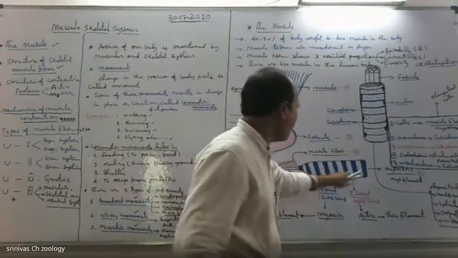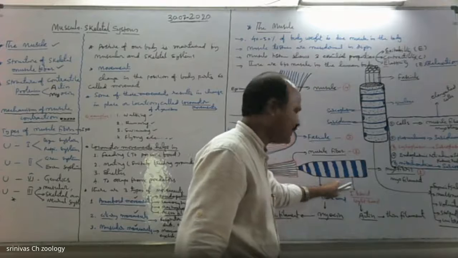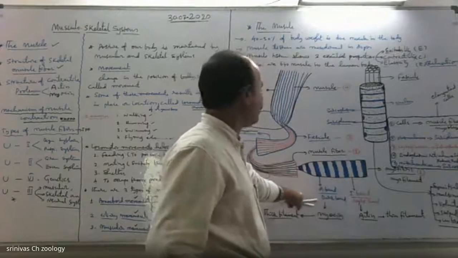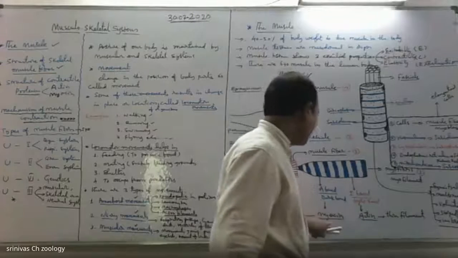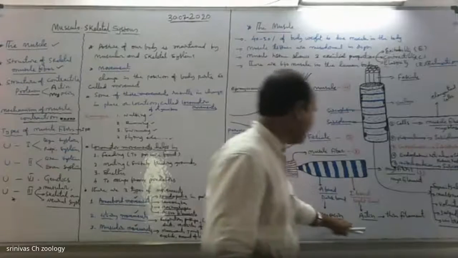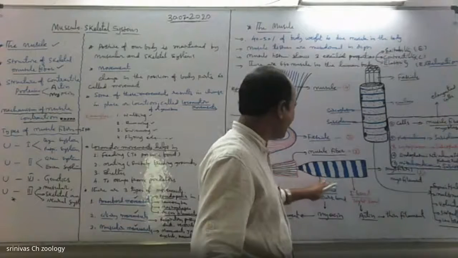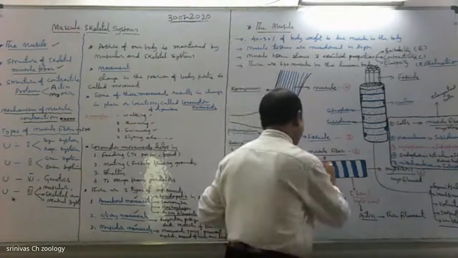The myofibril or myofilament shows alternate dark and light bands, which are formed by myosin, the thick filament, and actin, the thin filament. Dark band, light band, dark band, light band.